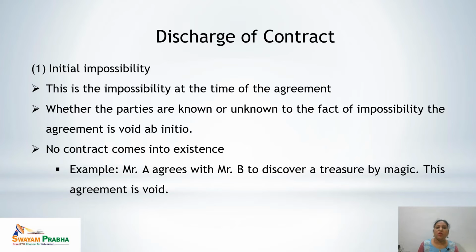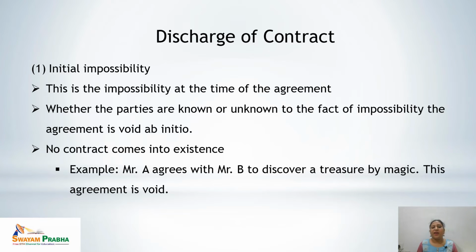The parties may or may not be knowing the fact that it is impossible to perform. So if such type of impossibility exists in the contract, here the agreement is void ab initio. Void ab initio means it is void from the very initial, from the very first step. So in this case, because it is a void ab initio agreement, that means no contract has come into existence. So let's see the example.